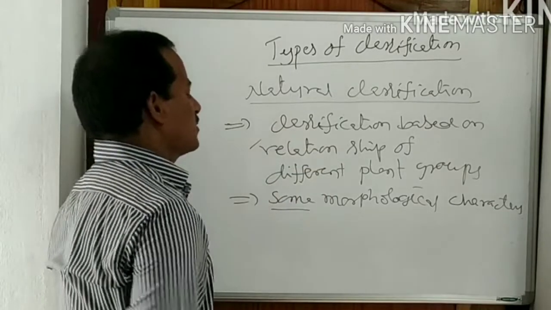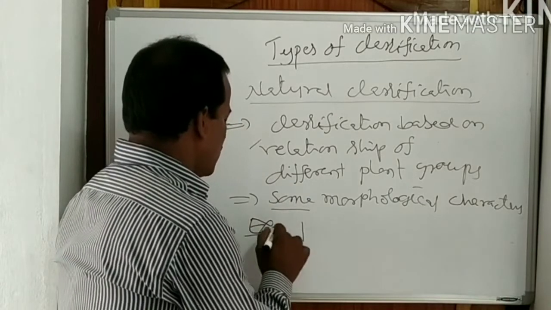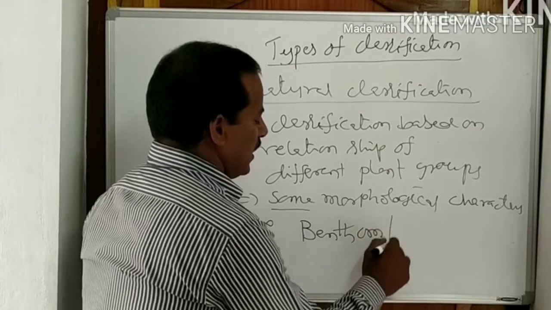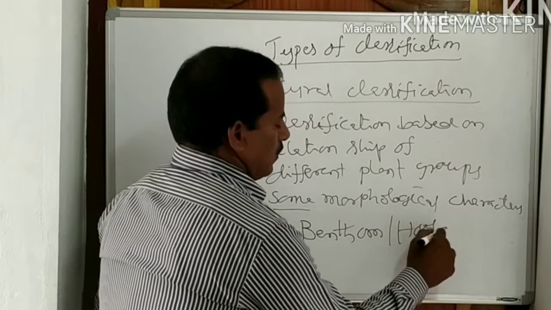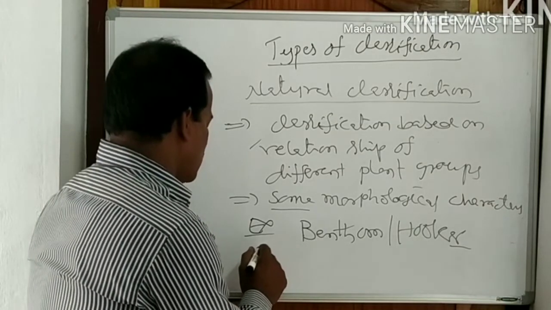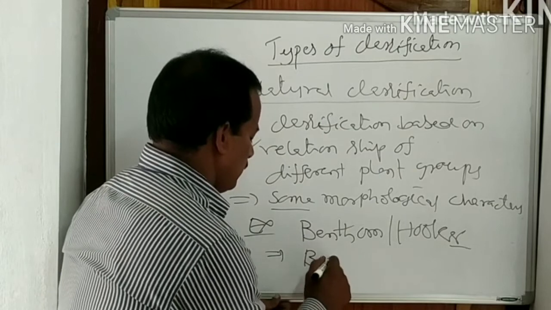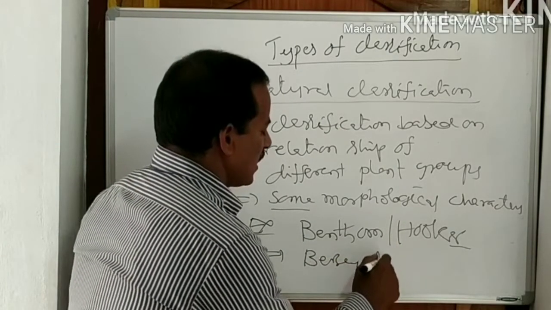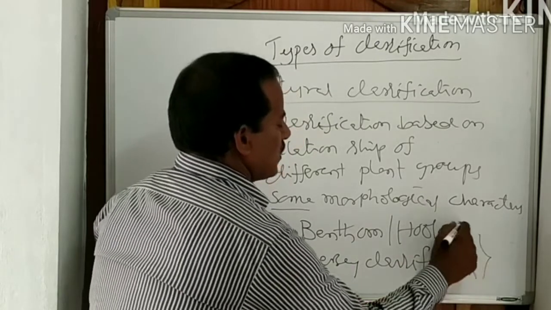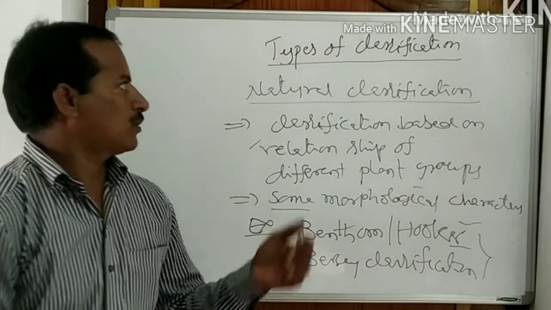The best example for the natural type of classification is Bentham and Hooker classification. Some more examples for this are Bessey classification. So these are some examples for the natural system of classification. Okay, and the third one is